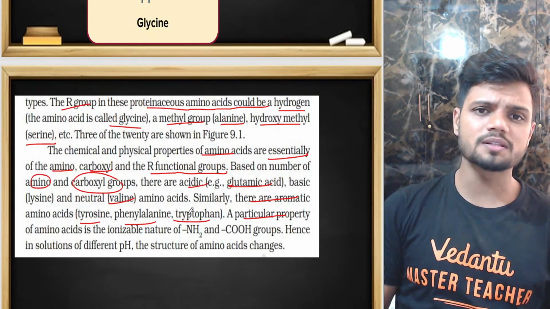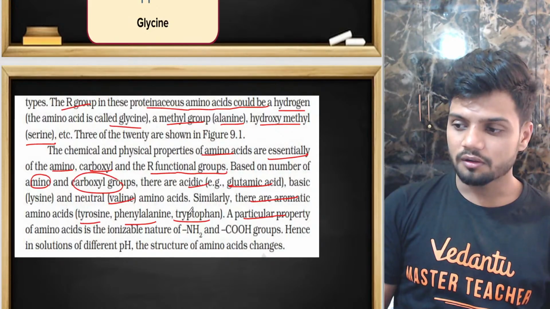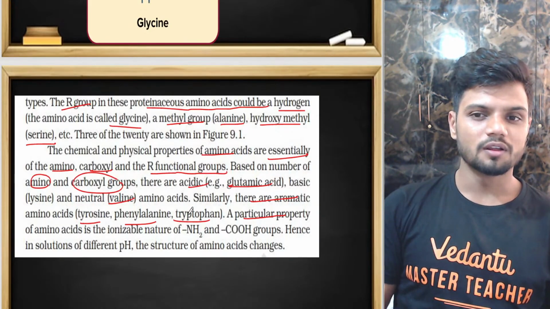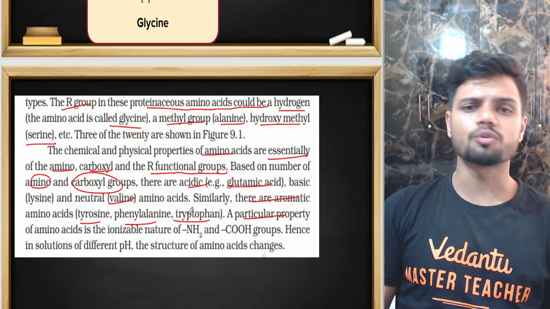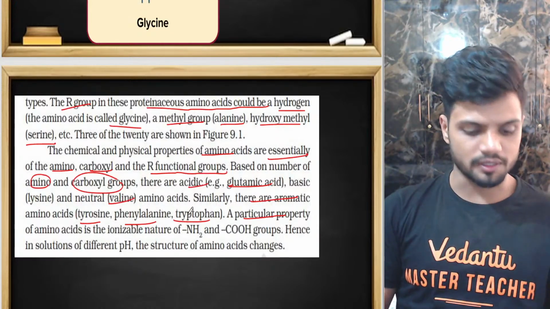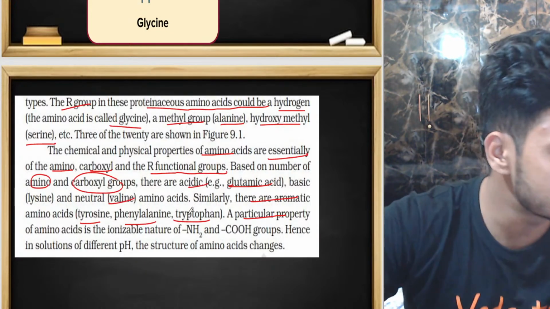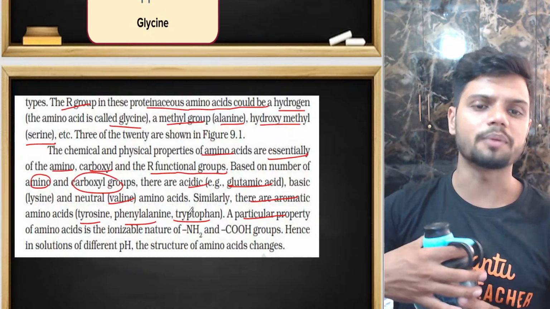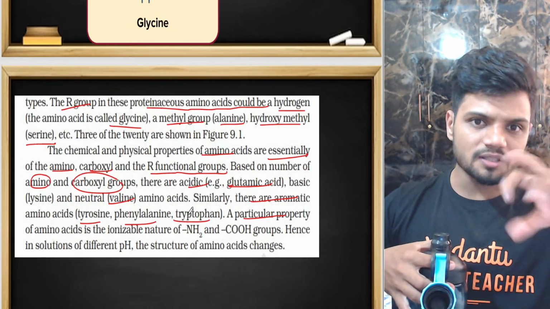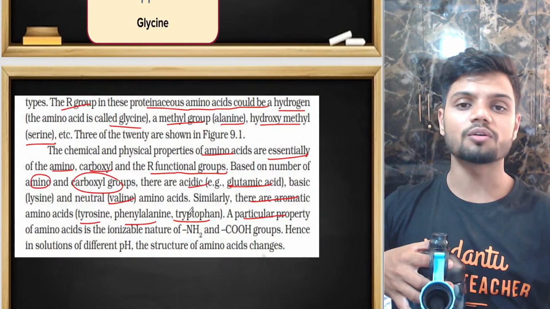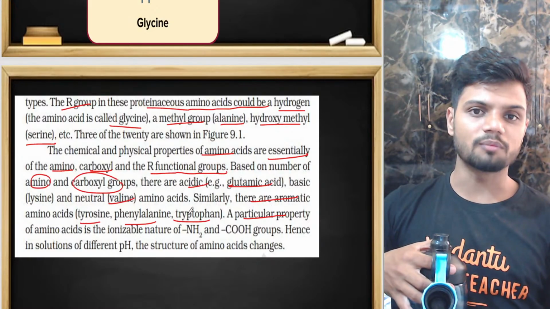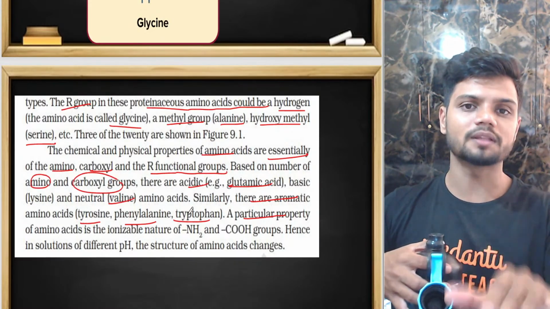So what is happening there is you are happy when you are in a surrounding which you like, and you're not happy when you're in a surrounding which you don't like. All of you change with the surroundings. If the surrounding is good, you'll be happy. If the surrounding is not good for you, you'll be very sad. That change in mood based on the surroundings, you will understand with the help of that. The same concept will apply in the case of amino acids.